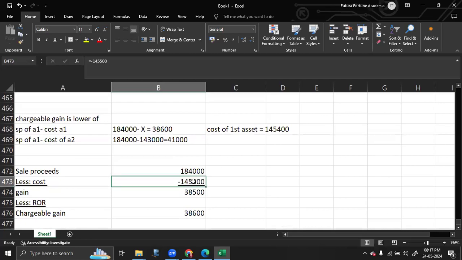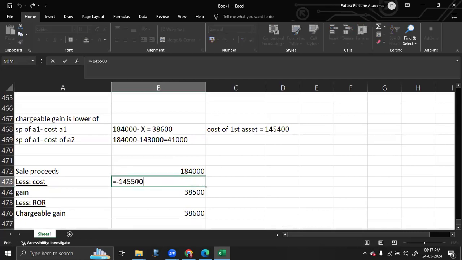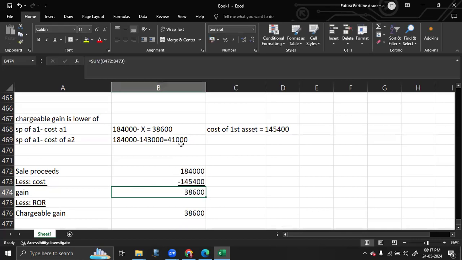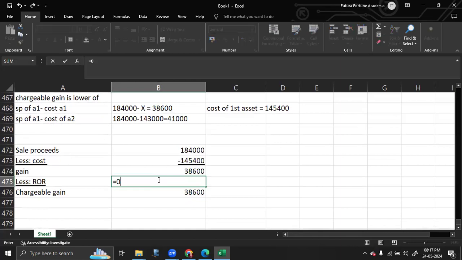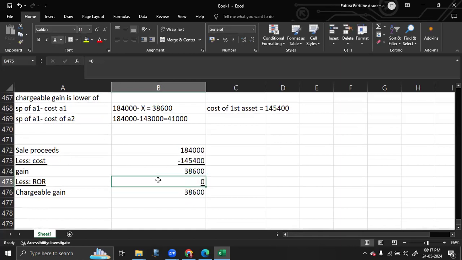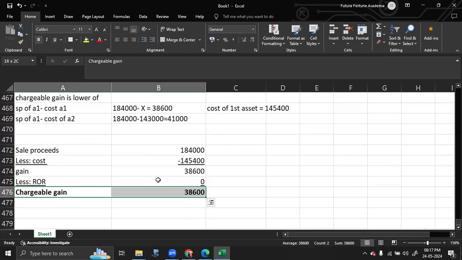This is 145,000. There was a slide mistake. Okay, so it is 38,600. That means what is your ROR? Your ROR is 0. Only if you have 0 ROR, your chargeable gain will end up 38,600. That means you did not have a rollover relief there.